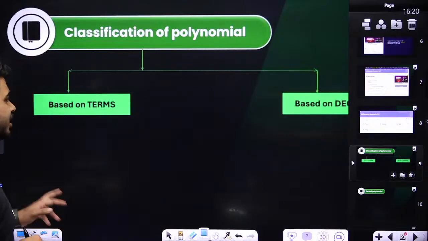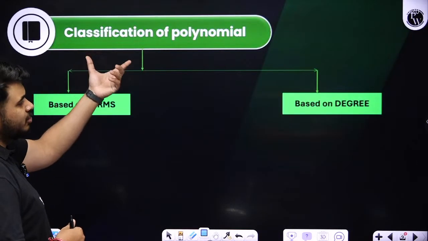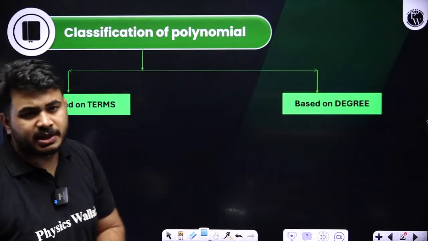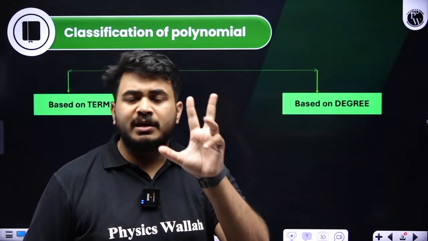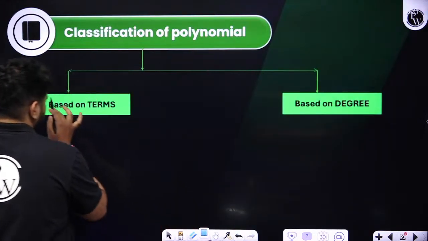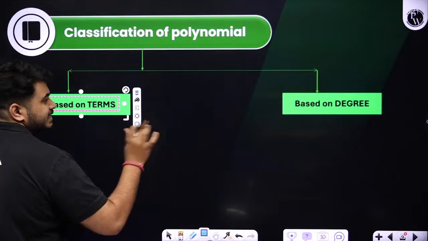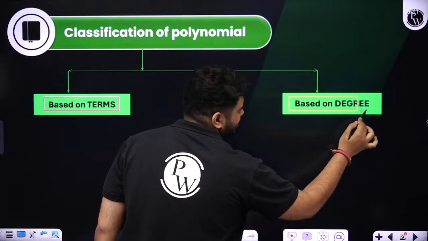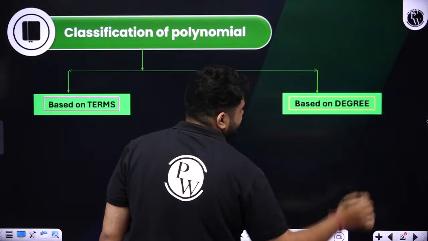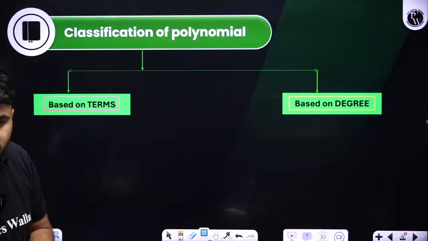So this is our introduction on polynomials, correct? So whatever the classification of polynomials is there, which is studied in class 9th. In class 9th you would have learned two main classifications. First, based on the terms, and second, based on the degree. Based on the terms and based on the degree. Two main classifications you will study there.